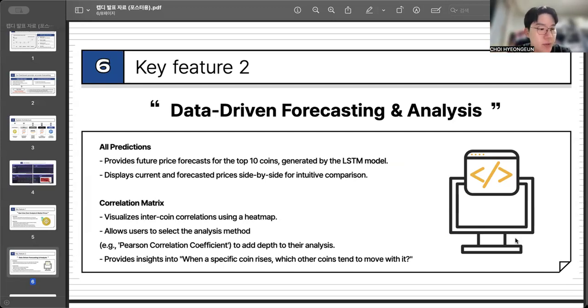But individual coin analysis isn't enough. The crypto market is highly interconnected, as I said, for instance the relationship between Ethereum and Bitcoin. That's why we built the correlation matrix. The heatmap visualizes how coins move together. For example, when Bitcoin rises, does Ethereum follow? Users can even select different statistical methods like the Pearson correlation coefficient to deepen their analysis. This helps investors diversify their portfolio scientifically rather than just guessing which coins might move together.